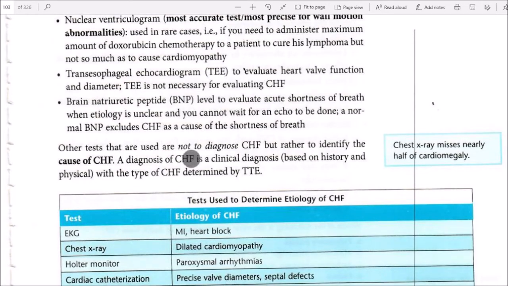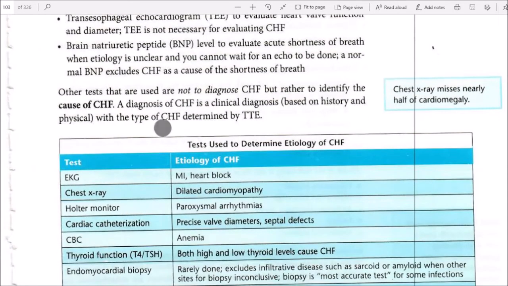Other tests are used not to diagnose CHF but rather to identify the cause of CHF. A diagnosis of CHF is a clinical diagnosis based on history and physical, with the type of CHF determined by TTE. Chest X-ray misses nearly half of cardiomegaly.